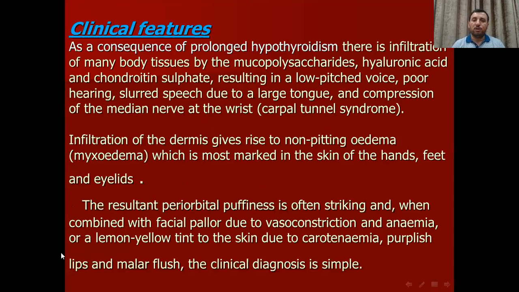We have the clinical features of those patients. We have loss of T3 and T4 causing decrement of the metabolic rate of the body. So the heart rate will be reduced, GIT motility reduced, CNS function will be reduced.